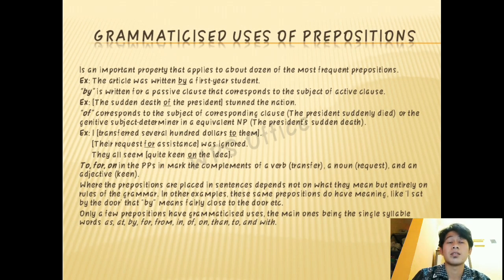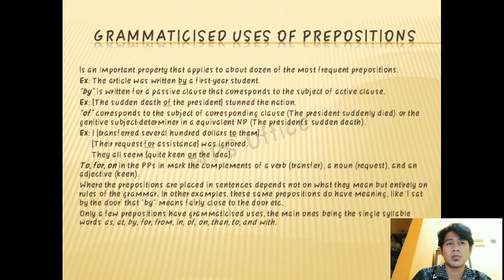The second example, the sudden death of the president stunned the nation. Of corresponds to the subject of the corresponding clause, the president suddenly died, or the genitive subject determiner in an equivalent noun phrase, the president's sudden death.